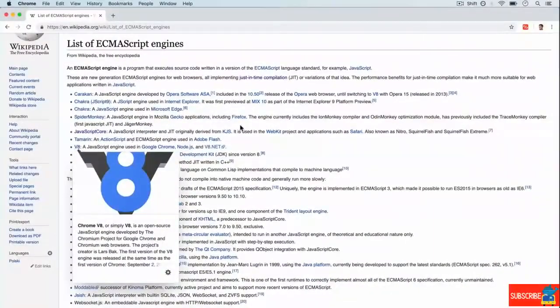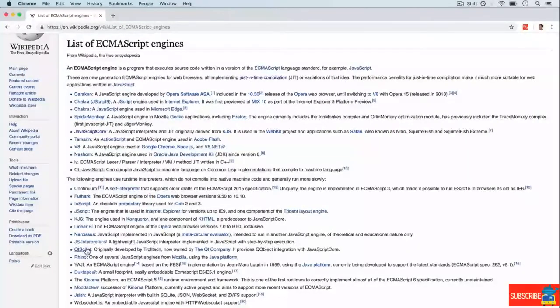But the big takeaway for us here is that really, really smart people work on these engines so that our JavaScript runs as fast as possible on the browser, on the server, or any type of computer. So every day, JavaScript gets faster and faster for us because of the work that goes into these engines. Okay, but what is inside this engine, this magical machine that understands JavaScript? It reads our code and then it runs this code.